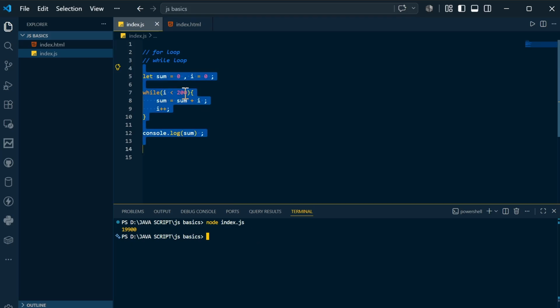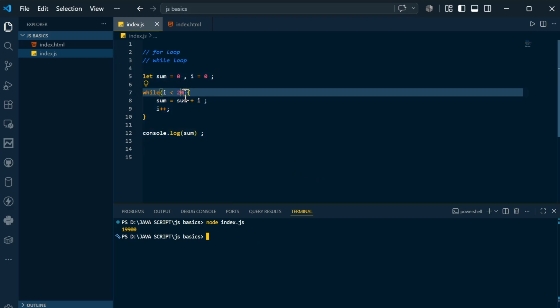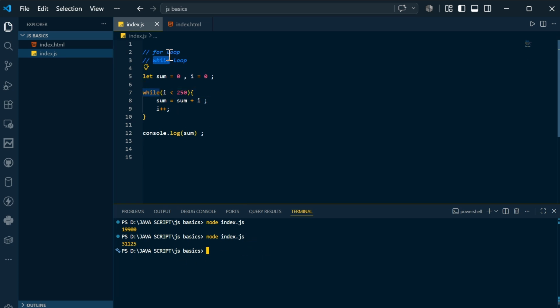Last time I think we went up to 200 or something. Let's say 250, up to 250 numbers. Now let's see. So this is the same thing. This is the while loop, and this is the for loop. Both are the same. Both will do the same thing.